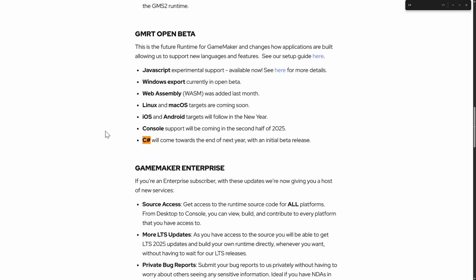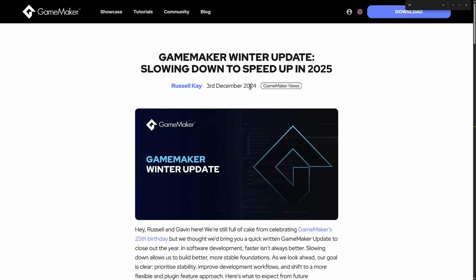There we go. So they're adding something called the new runtime. It's got an open beta for it. So they're adding experimental support for JavaScript to GameMaker as well as C#. But this is towards the end of next year. This is being announced. Now, keep in mind that was in 2024, so that means late 2025, GameMaker should start